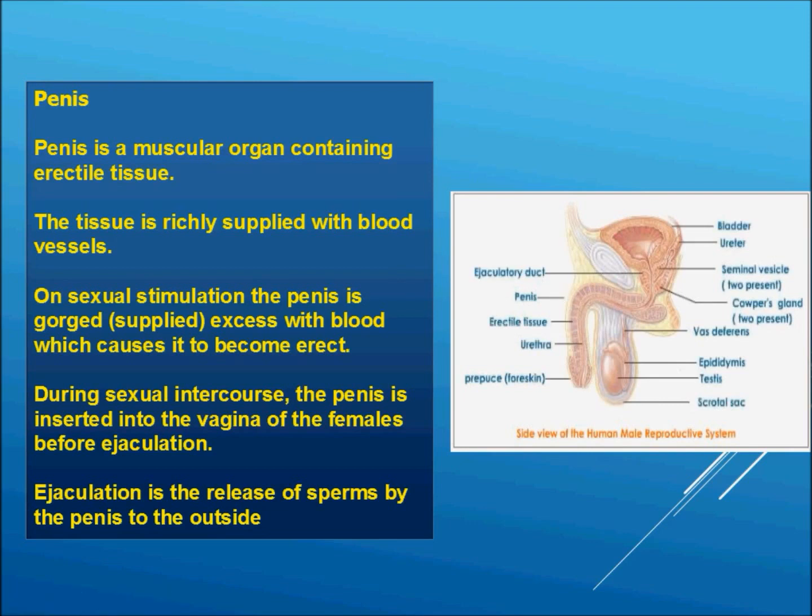And during sexual intercourse, the penis is inserted into the vagina, which is a female reproductive organ, before ejaculation of sperm.